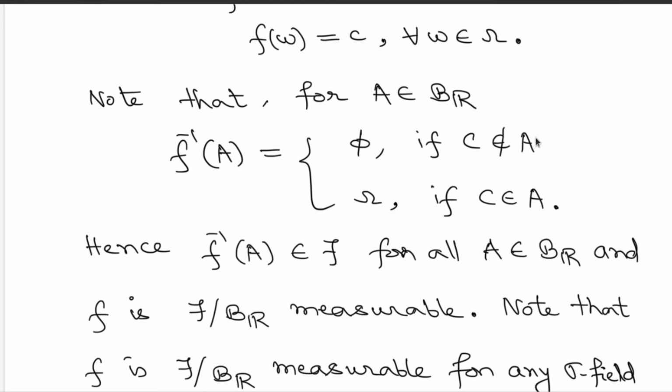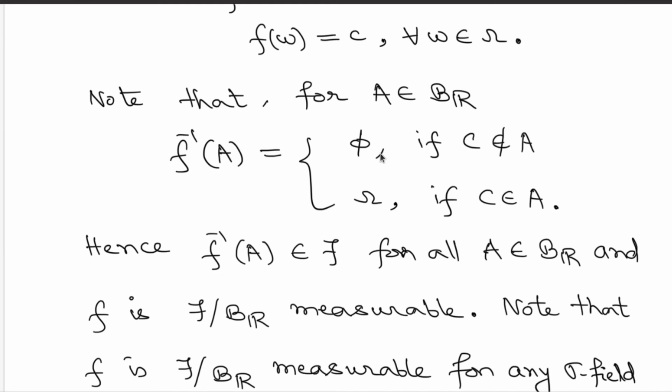If the constant value is not in the set capital A, then the pre-image turns out to be an empty set. If the constant value is in A, then the pre-image turns out to be the whole set. Why is this? Again, go back to the definition. What is f inverse of A? You are going to look at all possible points in the domain such that f of omega lands up in the set capital A. But for this specific function, f of omega, no matter what omega is, is just a constant c.